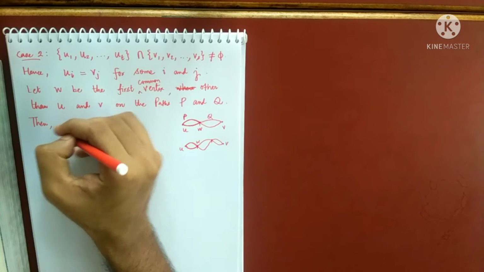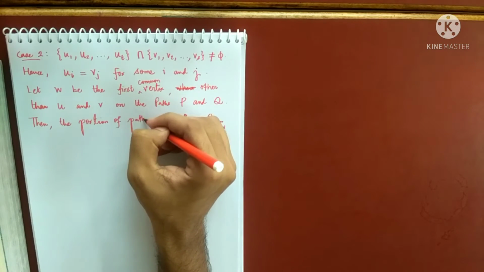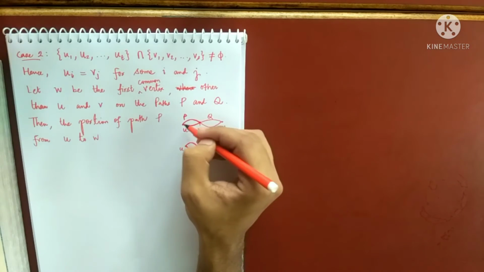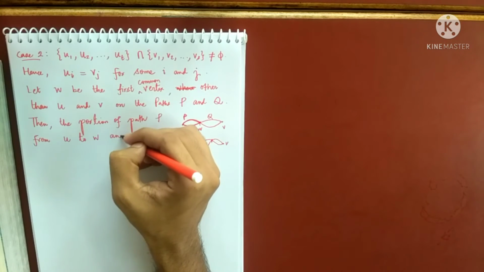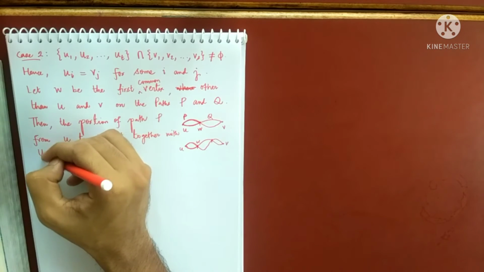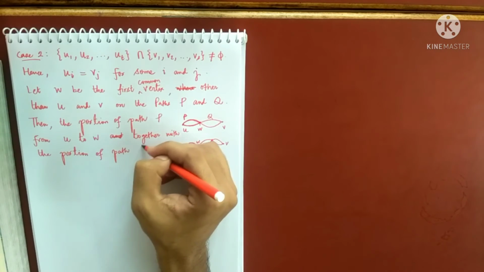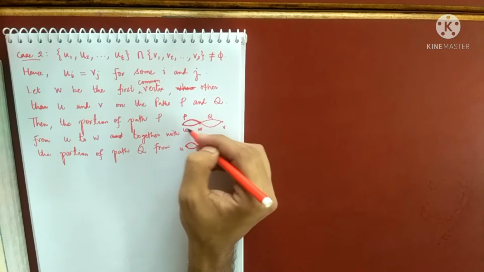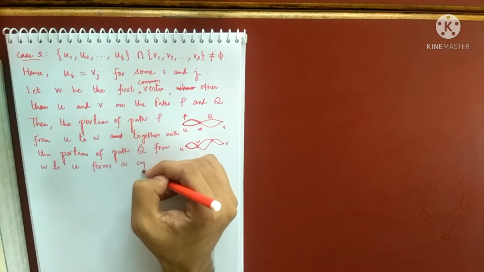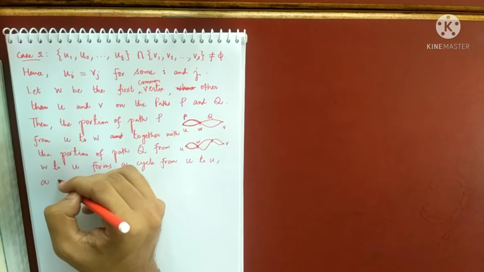Then the portion of path P from U to W, so this I am talking about, together with the portion of path Q from W to U forms a cycle from U to U, a contradiction.